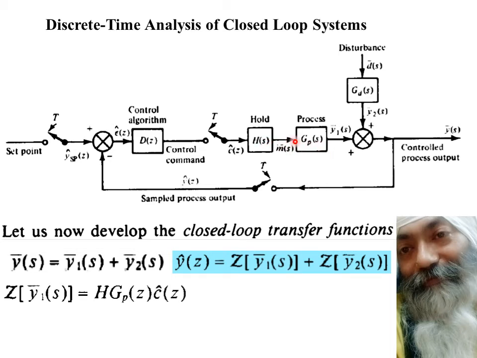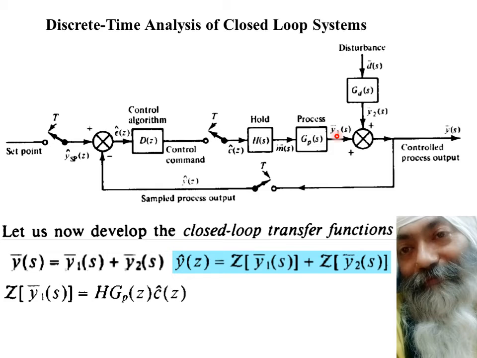These two transfer functions are multiplied, and then after multiplication, whatever the resultant transfer function is, we take the Z transform of that. As you can see over here, I once again clarify, it is not like H(Z) into GP(Z). First of all, you multiply H with GP. Whatever is the resultant after multiplication, you take the Z transform of that and then multiply by the input. Input to this is nothing but C(Z), and from there you will get this part of Y1.